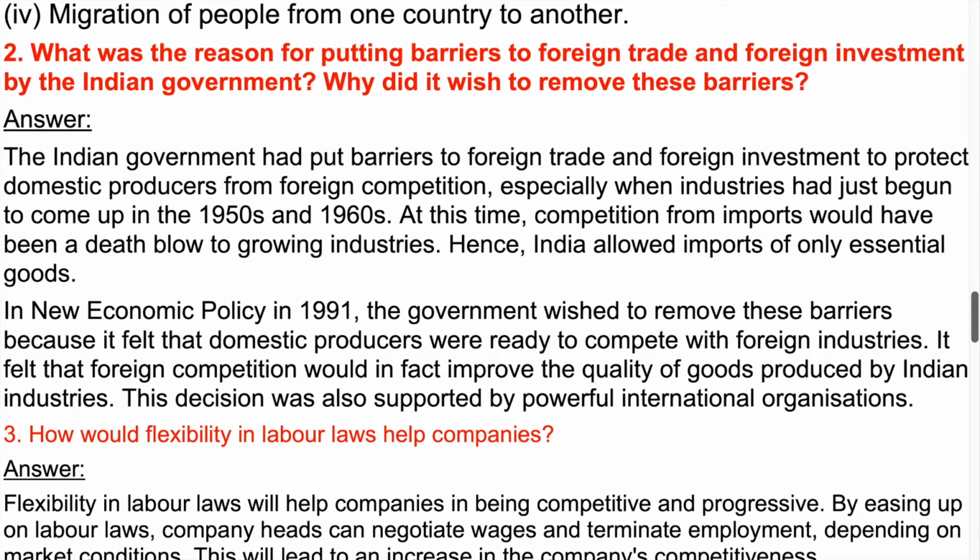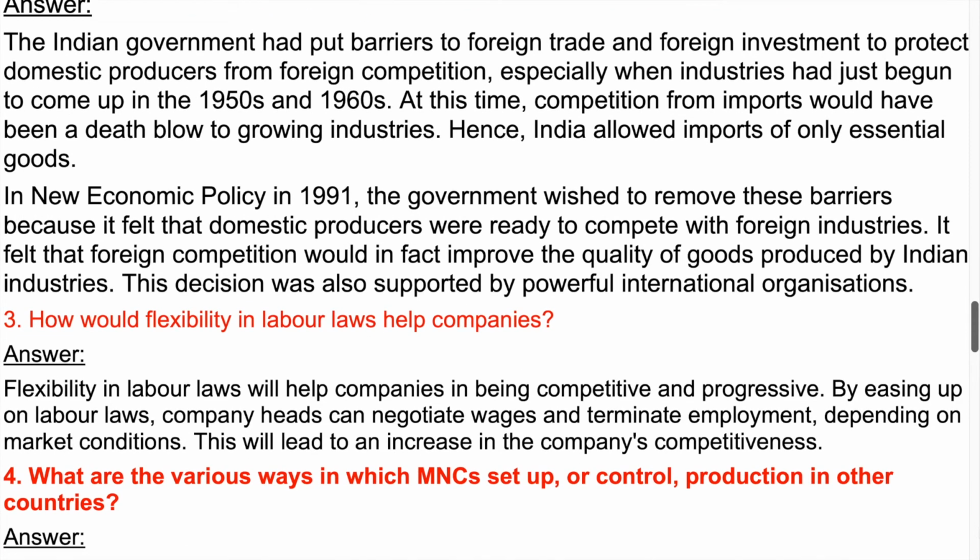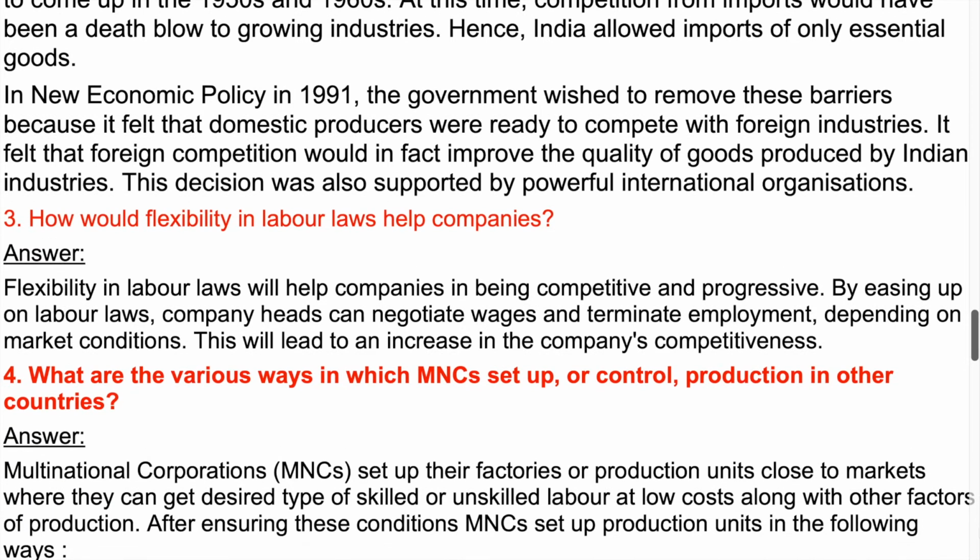At this time, competition from imports would have been a death blow to growing industries. Hence, India allowed imports of only essential goods. In the new economic policy in 1991, the government wished to remove these barriers because it felt that domestic producers were ready to compete with foreign industries. It felt that foreign competition would in fact improve the quality of goods produced by Indian industries. This decision was also supported by powerful international organizations.